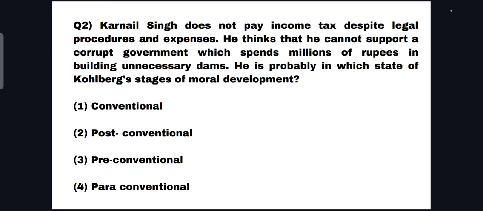So first you need to identify the statement mentioned here and compare this statement with the stages of Kohlberg theory. Options are given there: conventional, post-conventional, pre-conventional, and para-conventional. From these options we know that para-conventional is not a stage related to Kohlberg theory.